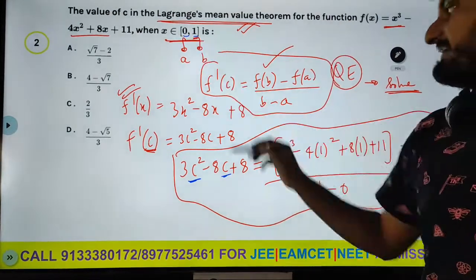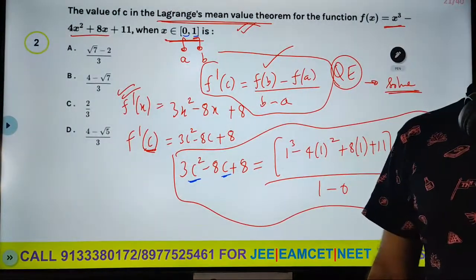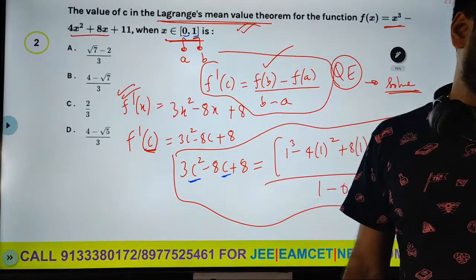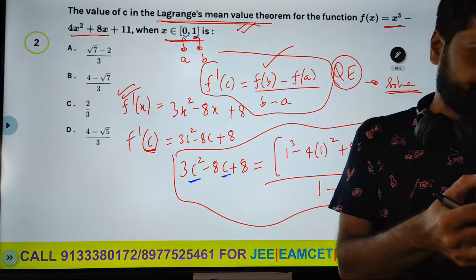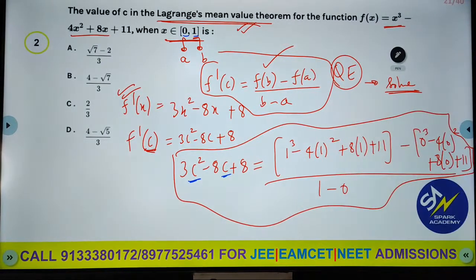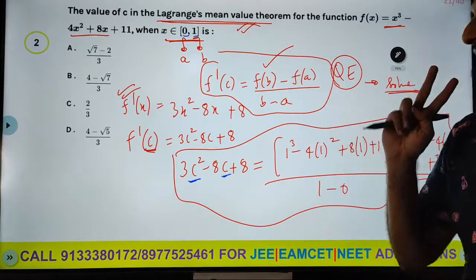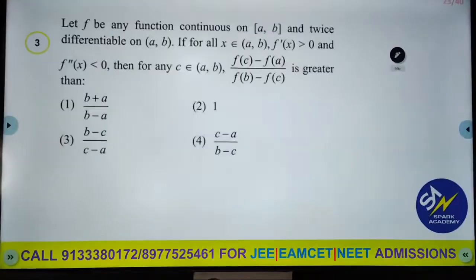So f of b minus f of a by b minus a. Is it clear, everybody? Those who joined, all of you? I hope all of you are clear with this. So this is the second question of the day where we are using Lagrange's mean value theorem.